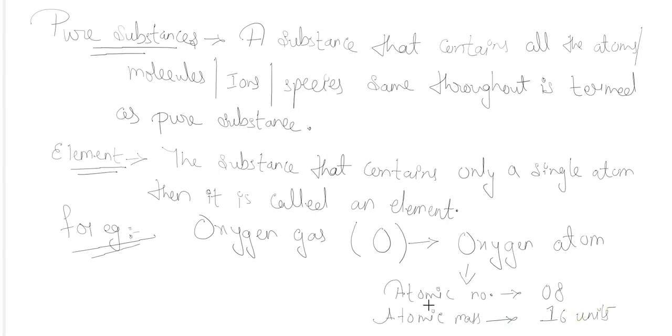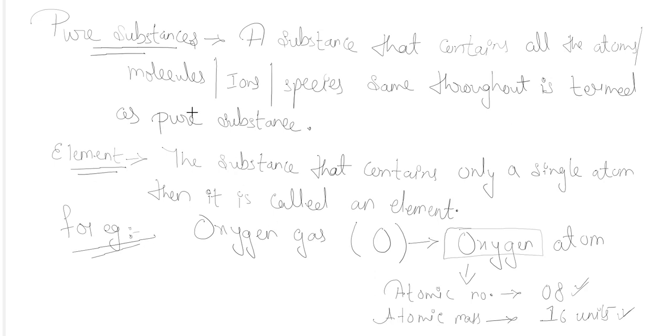Okay, as you have studied this last year, you know that oxygen gas is an element containing oxygen atoms. All the atoms present in this oxygen gas will be oxygen atoms, whose atomic number is 8 and atomic mass is 16 units. Hence this oxygen gas can be termed as an element.